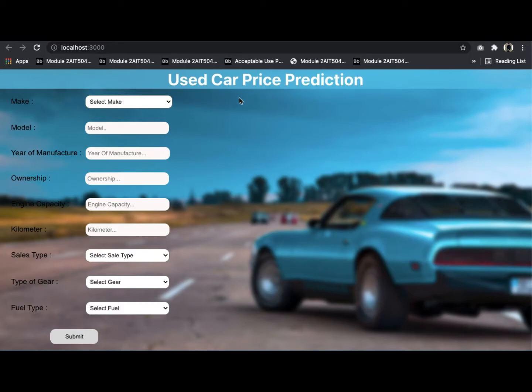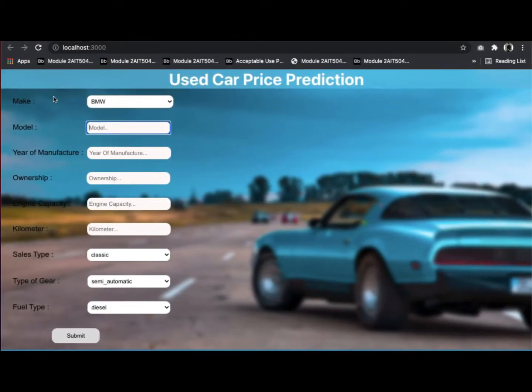So these are the attributes that we have used to predict the price: make, model, year of manufacture, ownership, engine capacity, kilometers driven, sales type, type of gear and fuel type, and finally the submit button. So we move on to the demonstration. Here, every text field is validated and tested. For example, I am going to insert some values for the prediction.